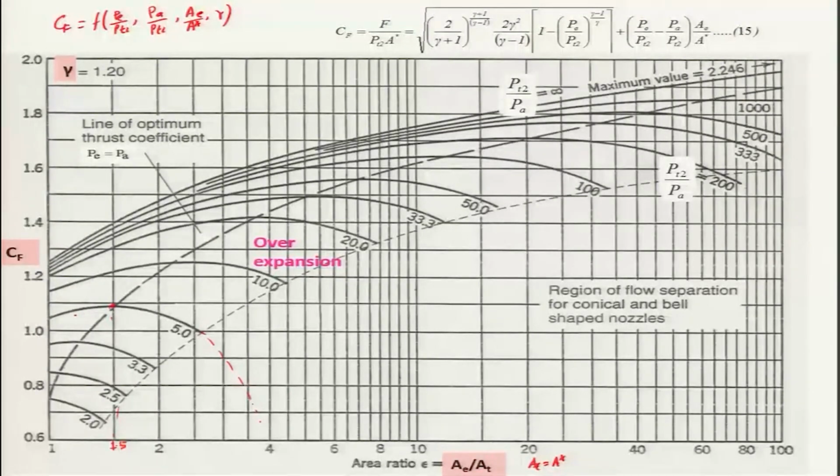As a result, there will be expansion of gas downstream of the nozzle exit, and this we call under expansion, as further expansion needs to be undergone as the pressure PE is greater than the back pressure PA.